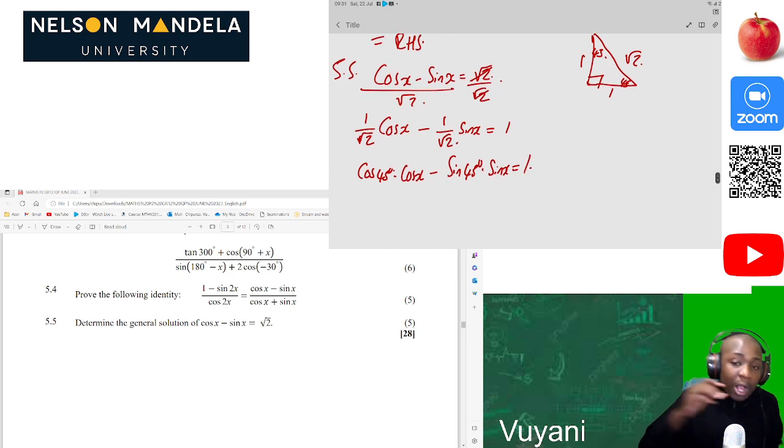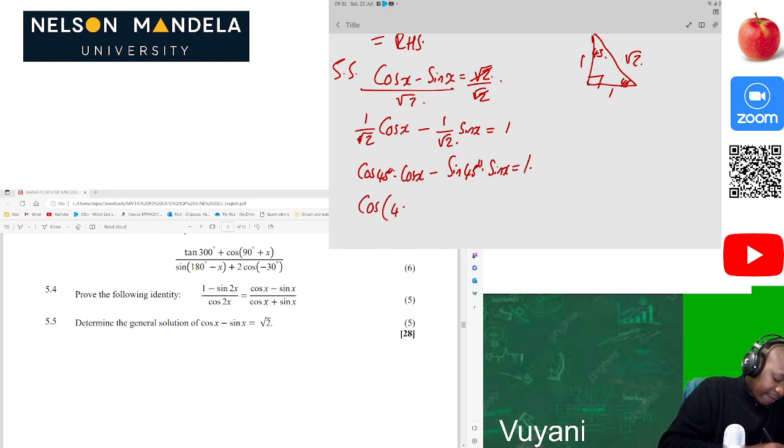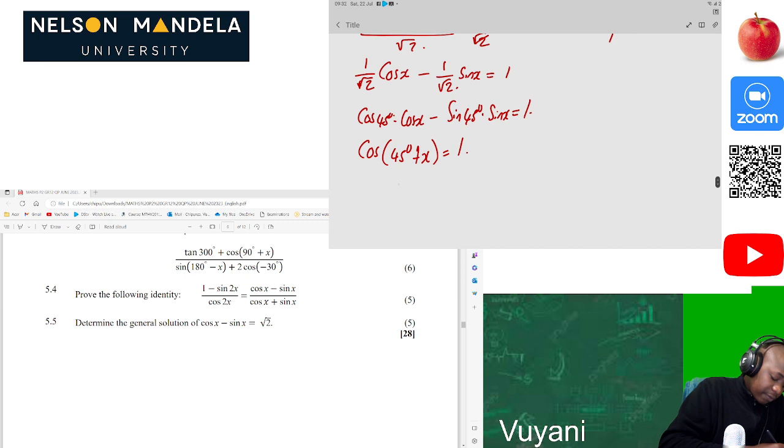So this is now our compound angle. I'm so excited that I was able to see that. Now we can see that this is for cos, so this is going to be cos of 45 degrees plus x equal to 1. Then 45 degrees plus x is equal to cos inverse of 1.